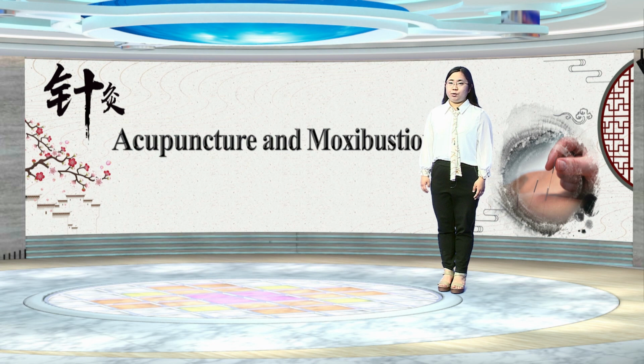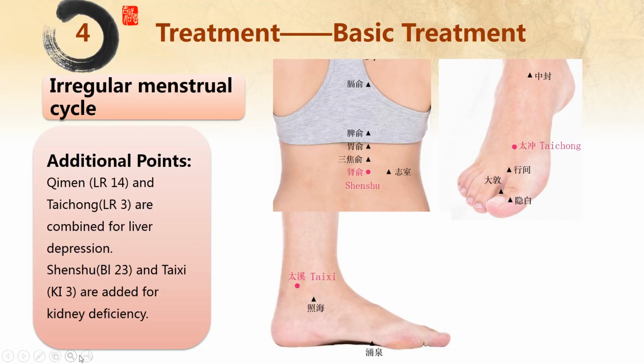关元 is used to tonify the kidney qi and essence, and regulate thoroughfare vessel and conception vessel. 三阴交 is selected to build up spleen so that the blood is under control. 肝俞, as the back-shu point of the liver, is to soothe the liver and regulate qi. Additional points: 期门 and 太冲 are combined for liver depression. 肾俞 and 太溪 are added for kidney deficiency.